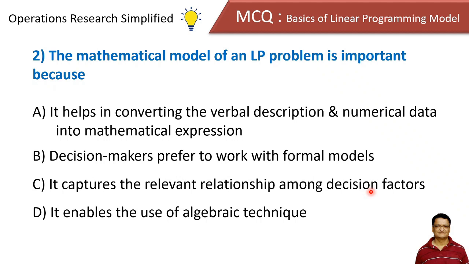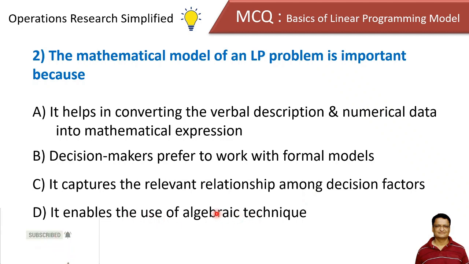The mathematical model of an LP problem is important because, options are: it helps in converting the verbal description and numerical data into mathematical expression, decision makers prefer to work with formal models, it captures the relevant relationship among decision factors, and it enables the use of algebraic techniques.